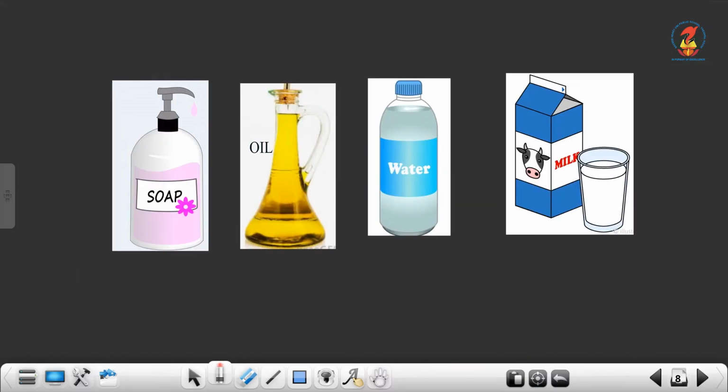Then can you name some examples of liquids? Can you tell me some examples of liquids? Here I have shown some examples of liquid. That is liquid soap, oil, water and milk. Can you name some other examples? Very good. Honey, vinegar, isn't it? All those are examples of liquid.